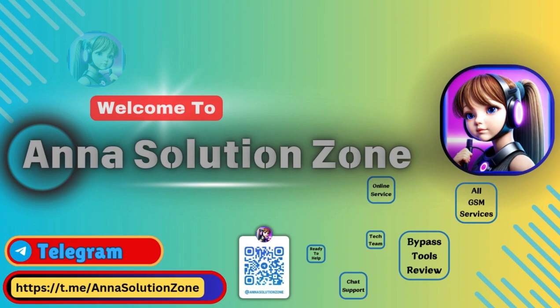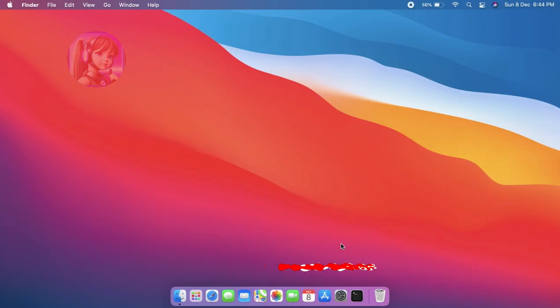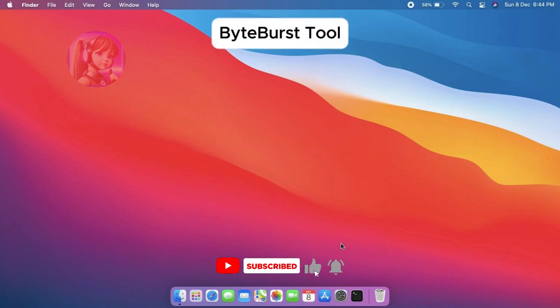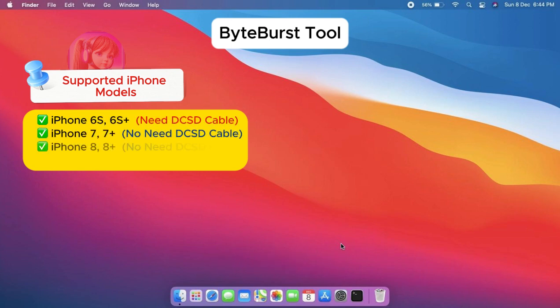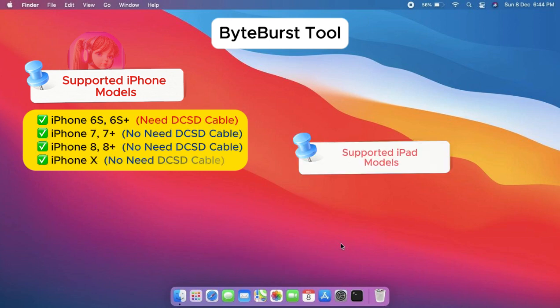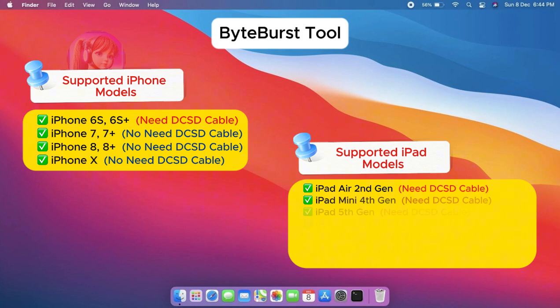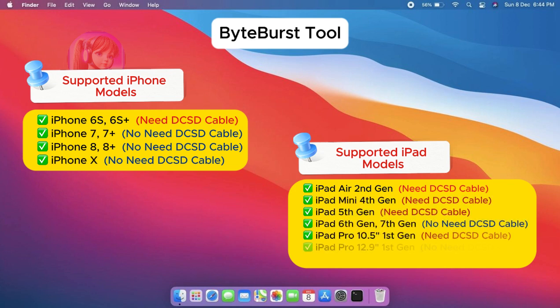Today, in this video, I'm going to show you how to bypass iPhone X without signal using the free bypass tool called ByteBurst. By using this tool, you can also bypass from iPhone 6s to iPhone X and checkmate iPad models without signal for free. This tool is available on both Windows and Mac operating system. Both are completely free. Here, in my case, I'm using the Mac operating system.